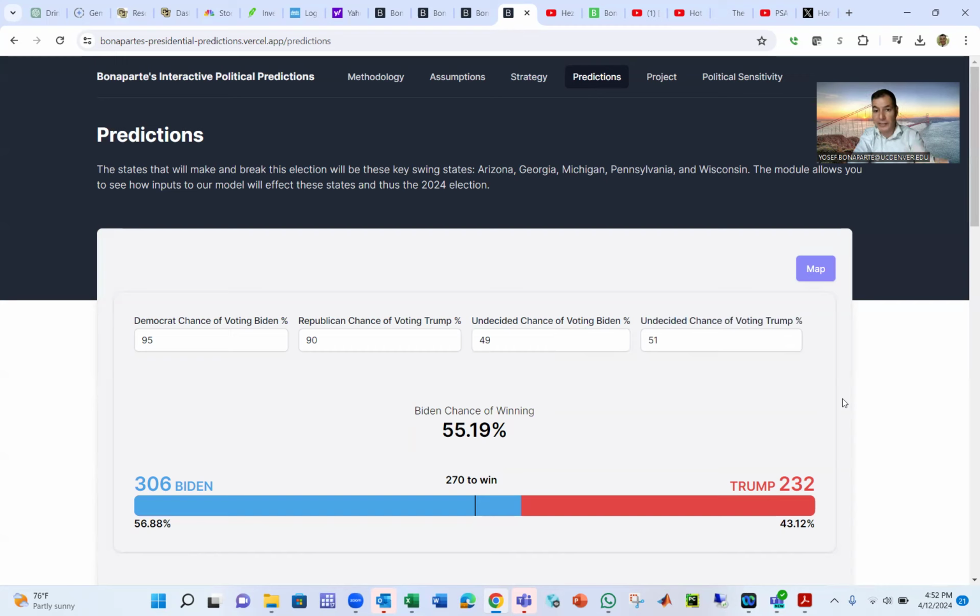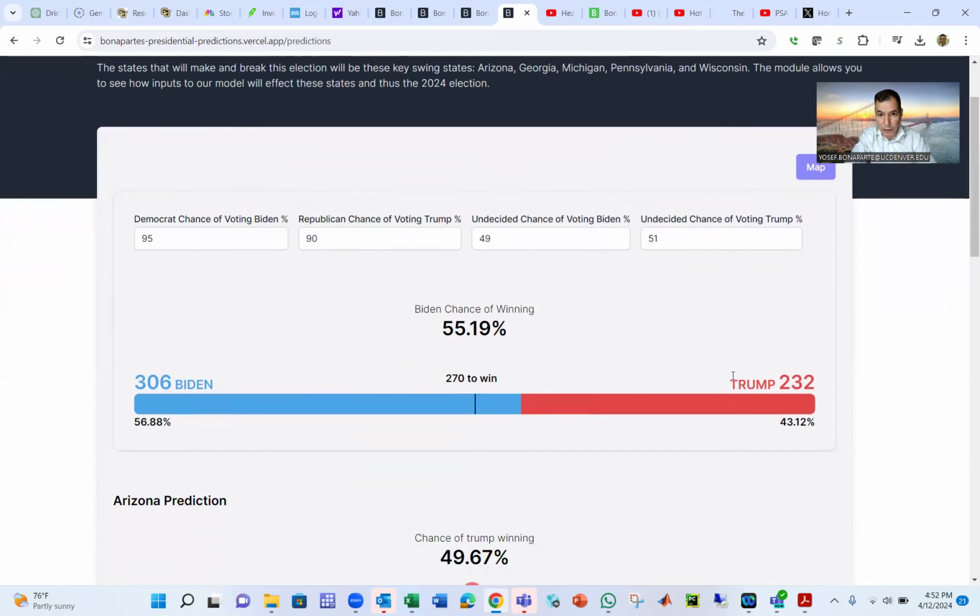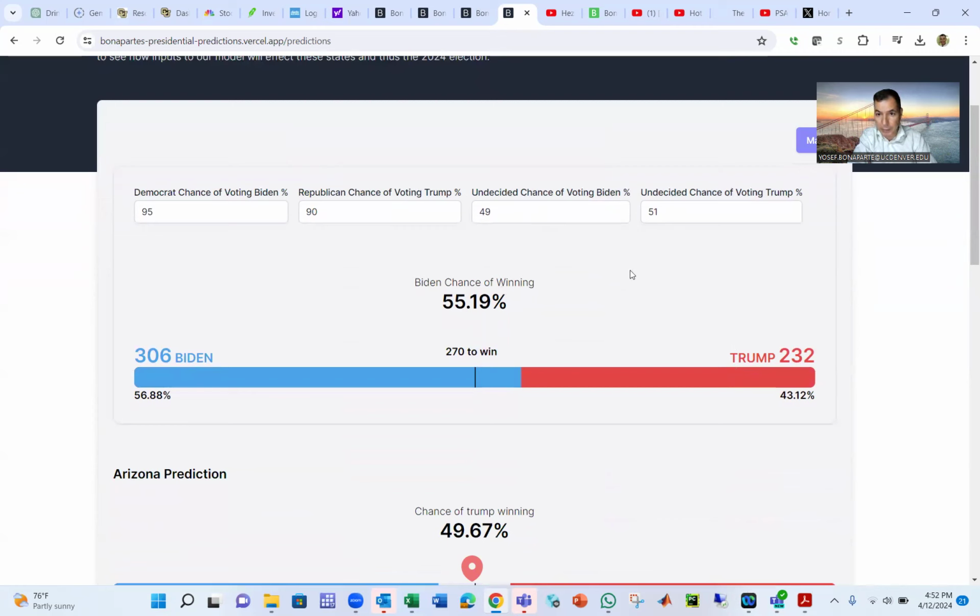Now, for most of the states, it doesn't matter whether it's 95 or 90, 49 or 51, because obviously the South is going to the Republicans, the West more to the Democrats, the Northeast more to the Democrats, the Northwest more to the Republicans. What matters is the five states. So based on these numbers, I got the probabilities for every state.